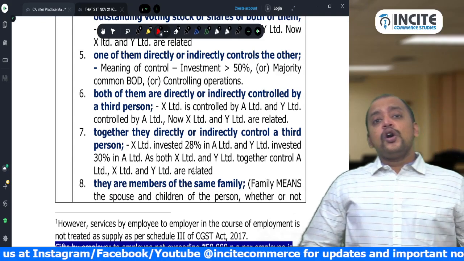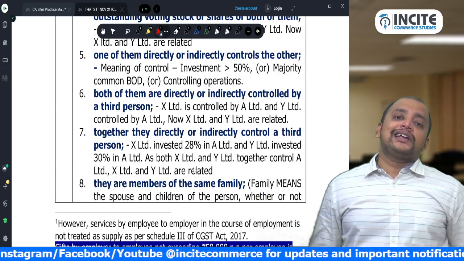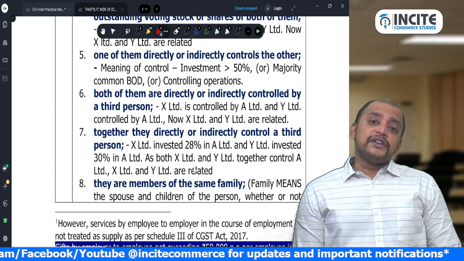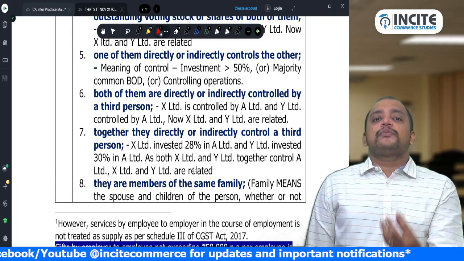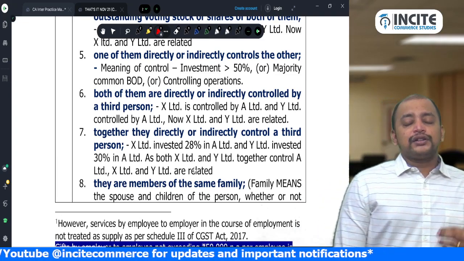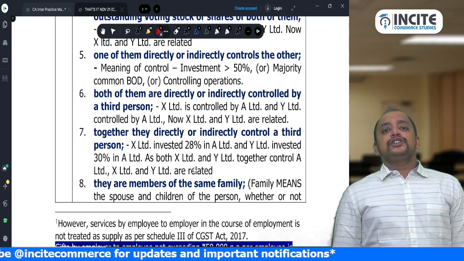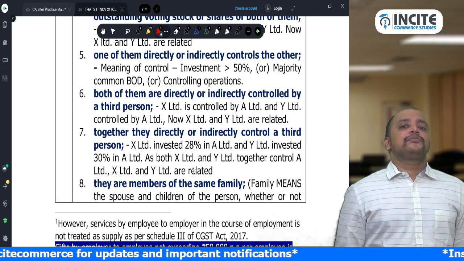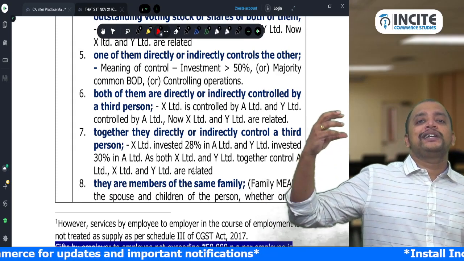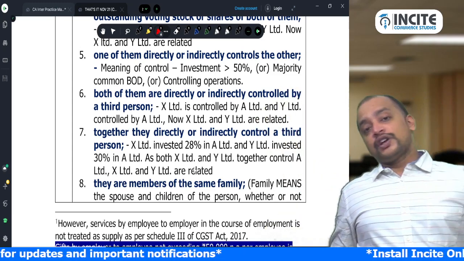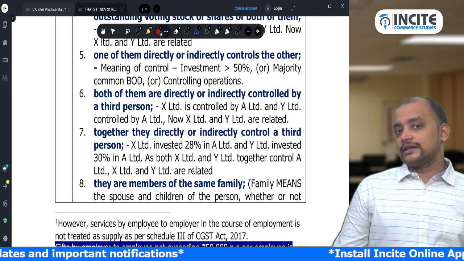Then, sir, will all shareholders together be treated as related? No. At any given point of time, the relationship will be established between two parties. So therefore you take X and Y. These two shareholders together control the company. Therefore these two have a common interest, that is the company. So therefore these two people are treated as related.